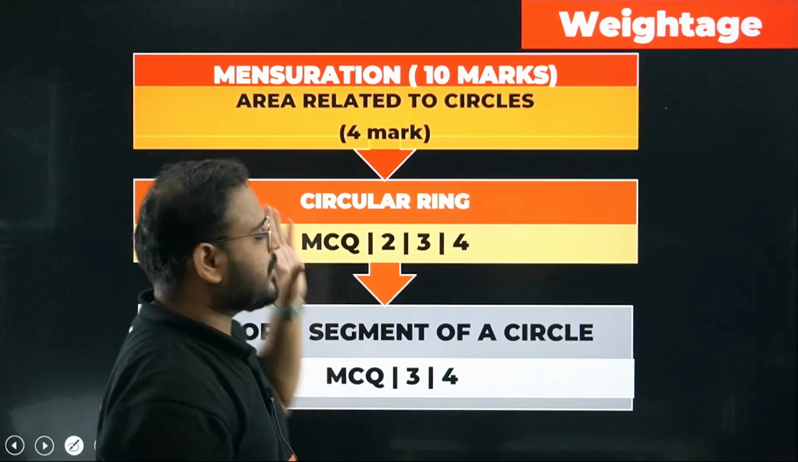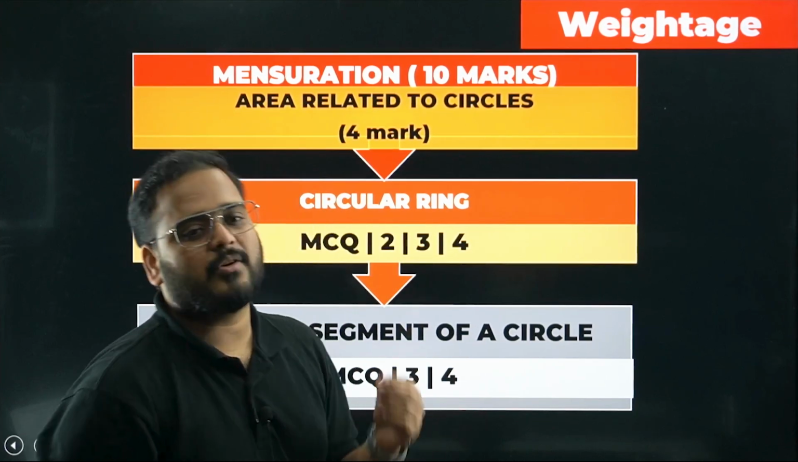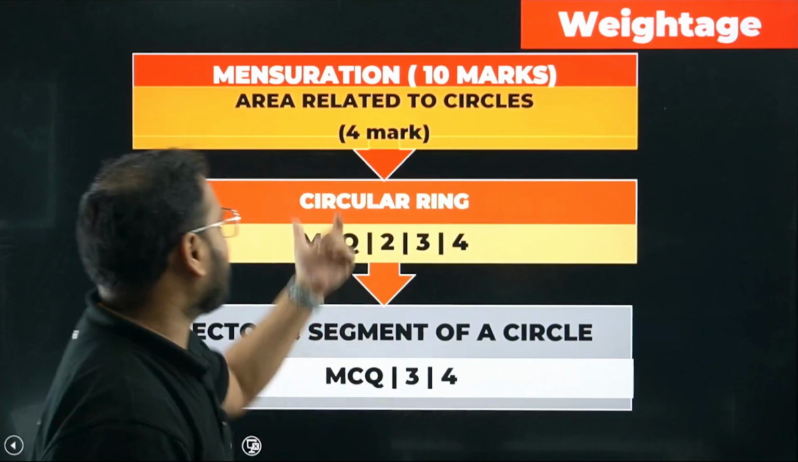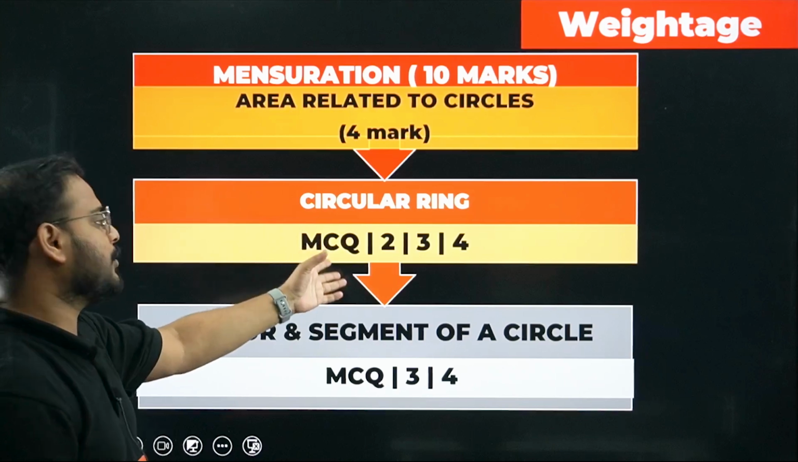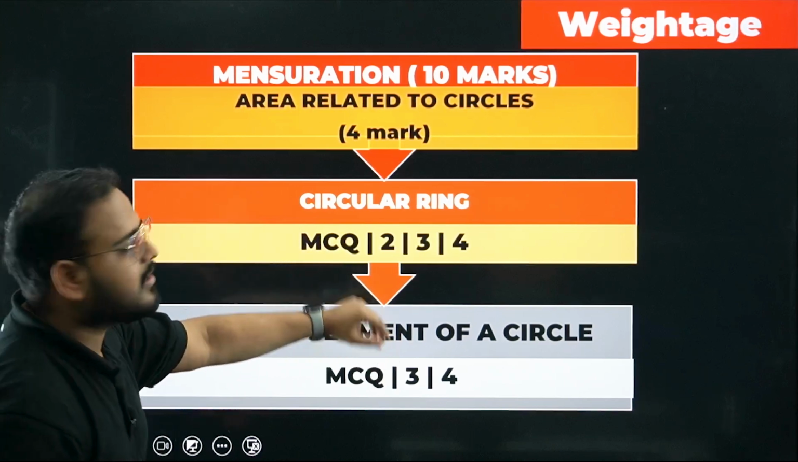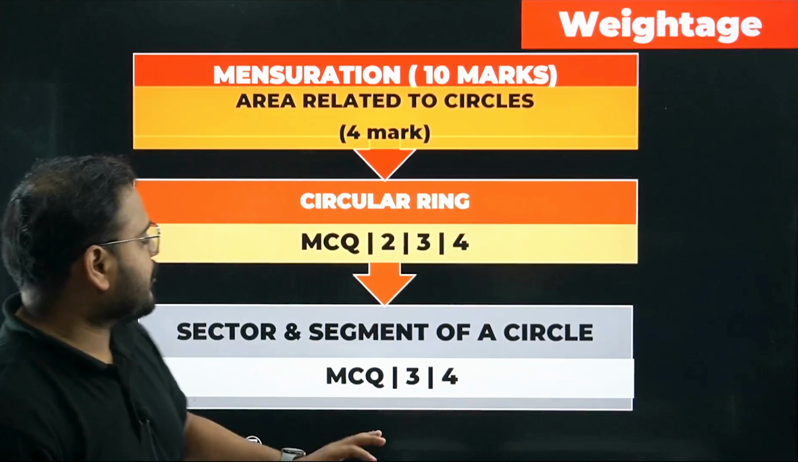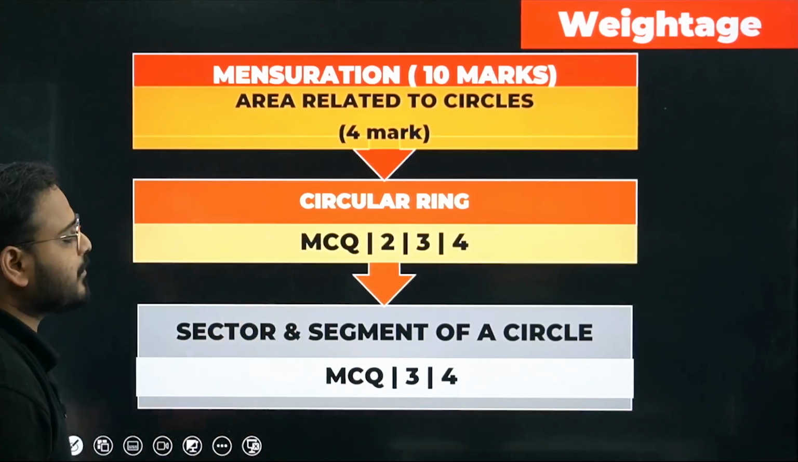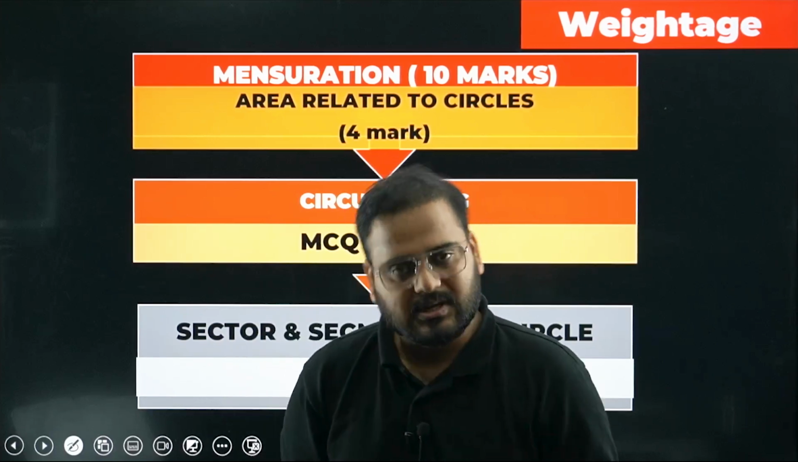Now I have checked the previous year question papers, and I came to a conclusion that this year they can ask a 4 mark or 5 mark question in this chapter. Circular ring can be asked in the MCQ category, or as a 2 mark, 3 mark or 4 mark question. So the question category is like this: MCQ, 3 mark, 4 mark. Again, the same for sector and segment of a circle. We don't have a 5 mark category anymore in this particular chapter.